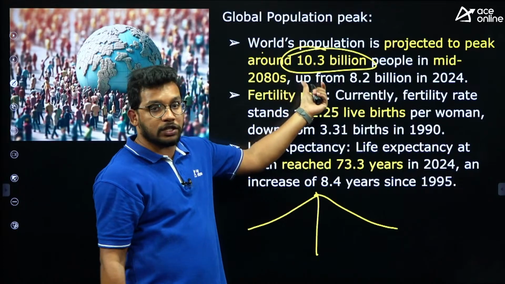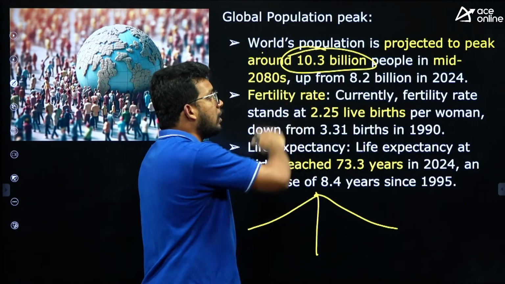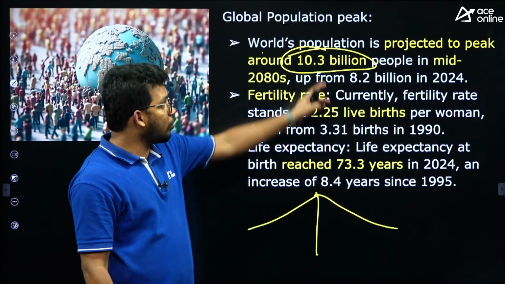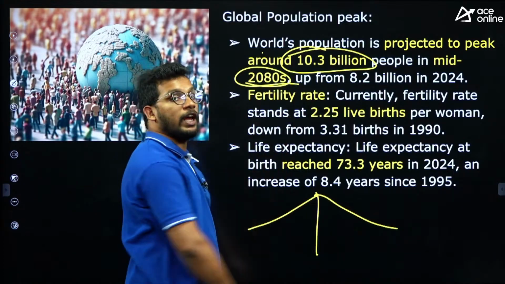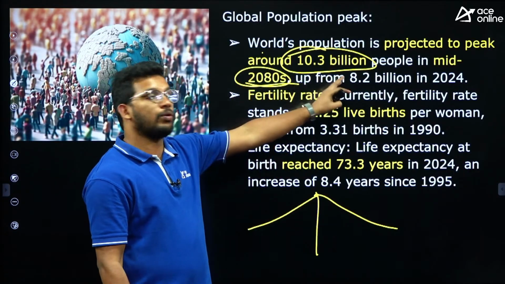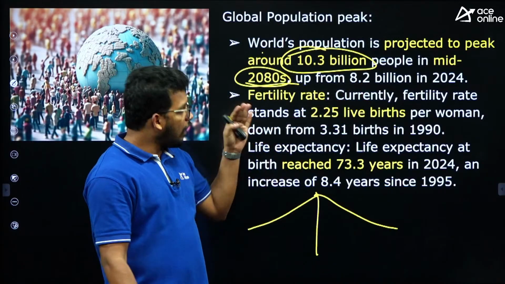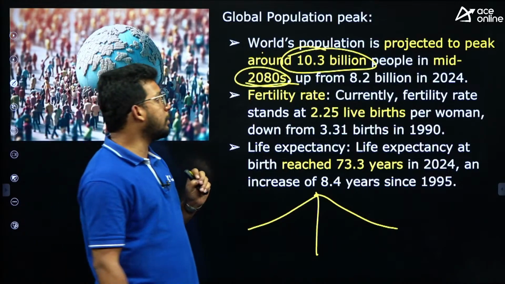It is going to reach up to 10.3 billion. That means more than 1,000 crores. More than 1,000 crores of population are going to be reached by the mid of 2080s. So we are in 2024. By the mid of 2080s, we are going to reach more than 1,000 crores. After that, there will be a decline, right? So that is one fact to be remembered.